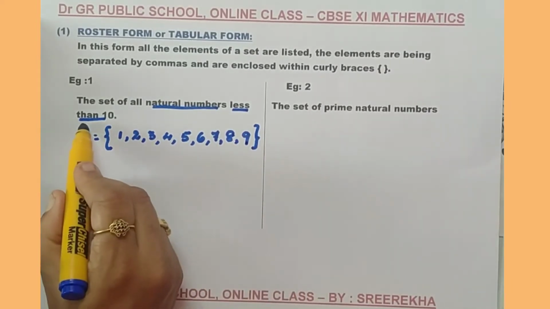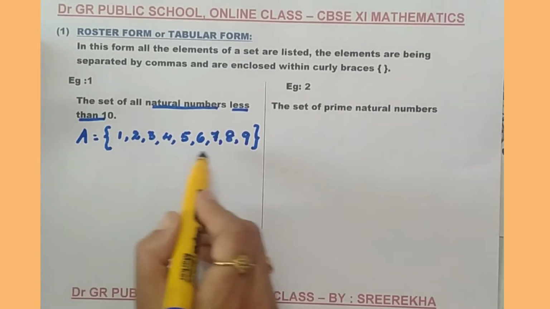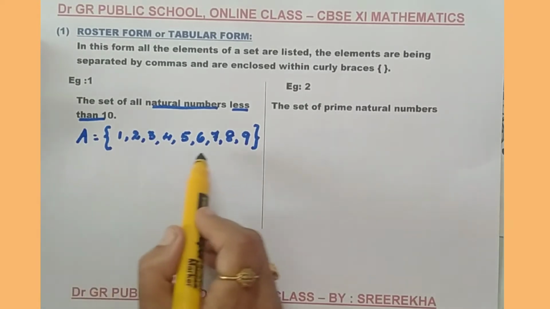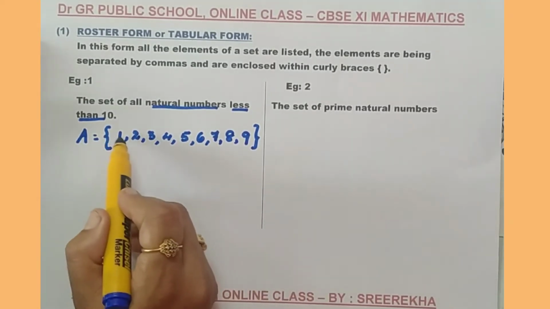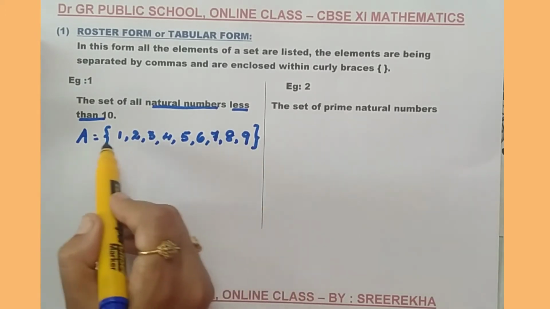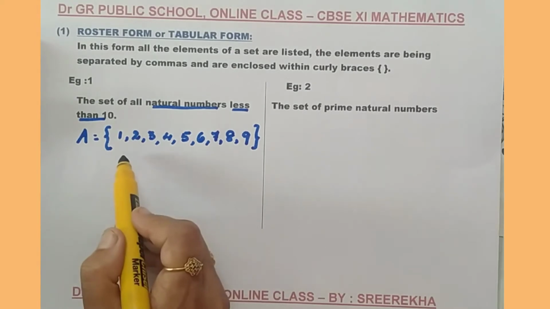Because it is less than 10, I do not need to take the number 10. So, this is the method of representing the set in roster or tabular form. The method is to write the elements within the curly braces by putting commas in between the elements.